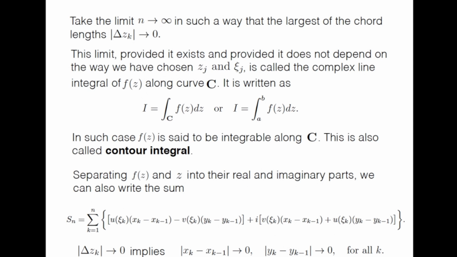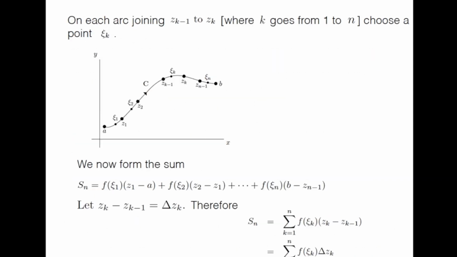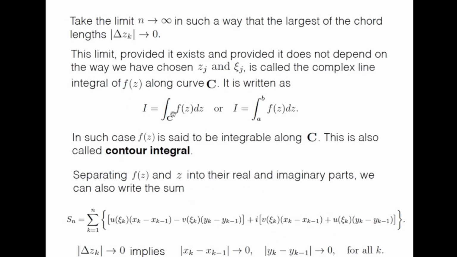Now this limit, provided it exists and provided it does not depend on the way we have chosen the z's and xi's, we have chosen them randomly here, is called the complex line integral of f(z) along the curve C. And it is written as the integral of f(z) dz over C, or I equal to the integral from a to b of f(z) dz. If this limit exists, we say that f(z) is integrable along C, and this is also called a contour integral.